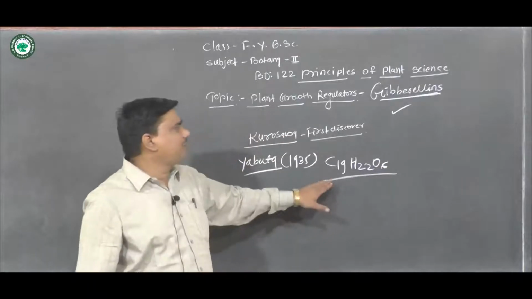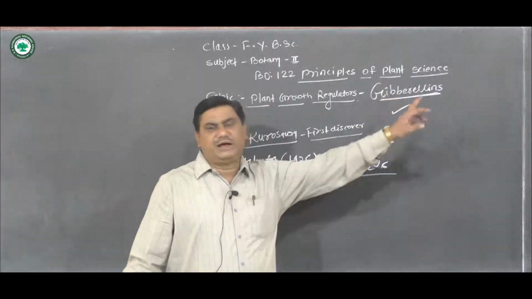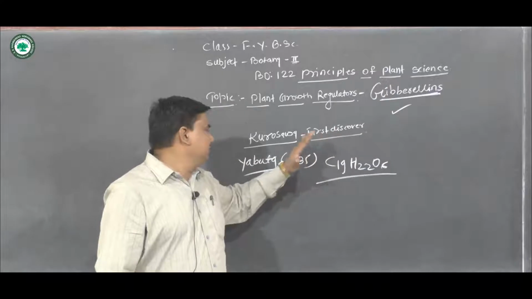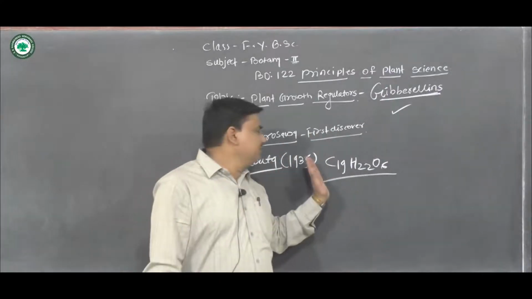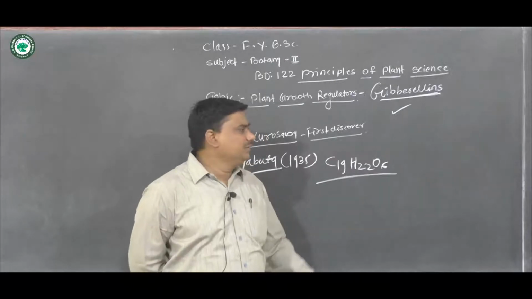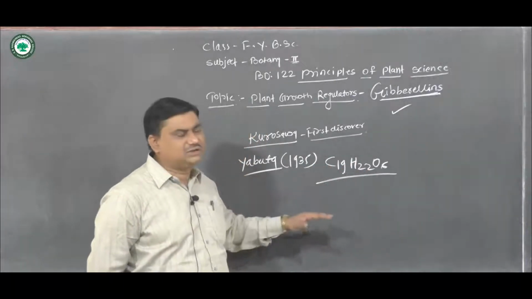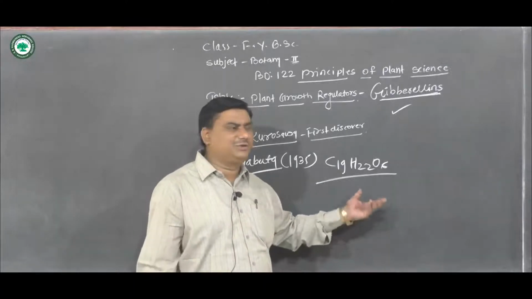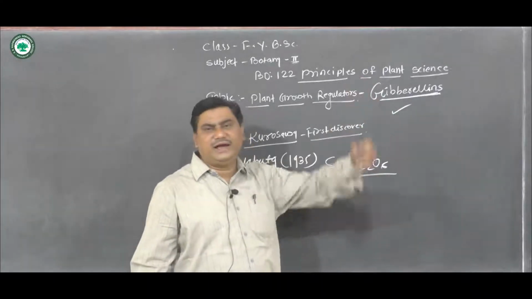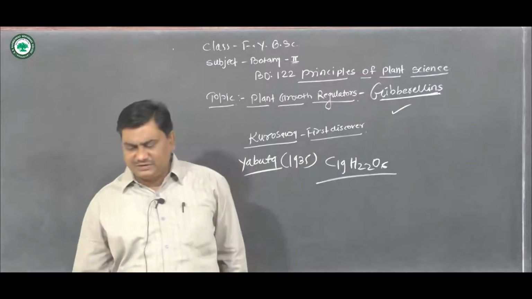The chemical formula of this gibberellin is C19H22O6. So this Japanese scientist in 1935 isolated the substance from the Gibberella fujikuroi fungus and named it gibberellins.